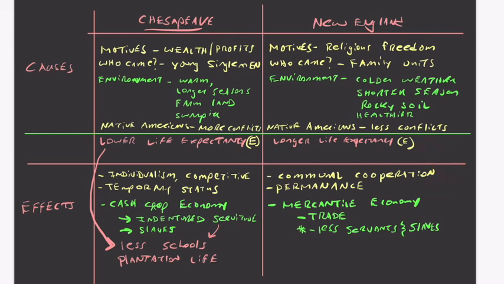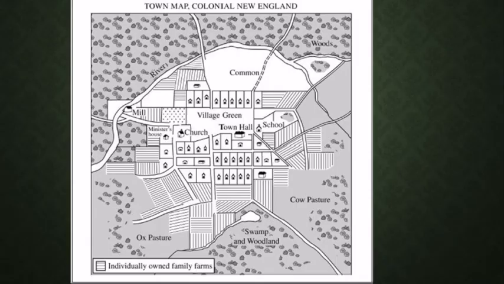And you think about how that relates to this similar idea of schools. New England, they're going to have more schools. And they're going to have established towns. They're going to have much more of an idea of town life. And this drawing shows that. You can look at the things on this little diagram of a colonial New England town.